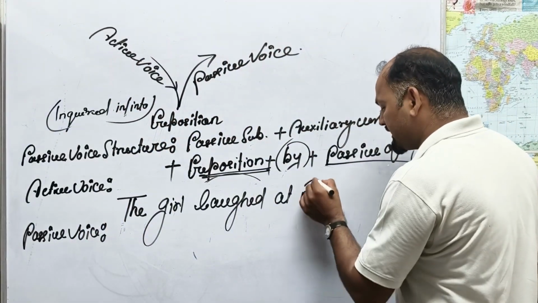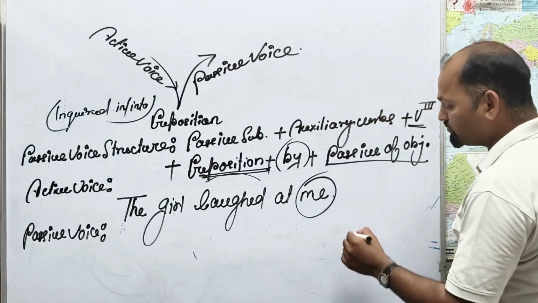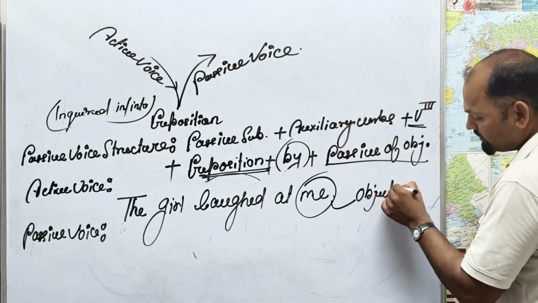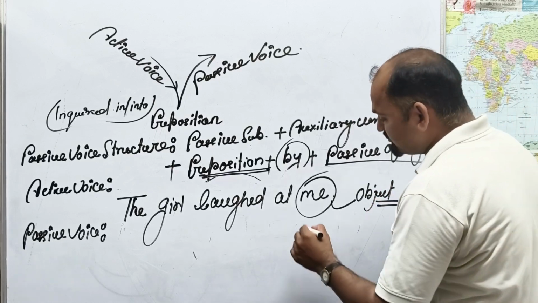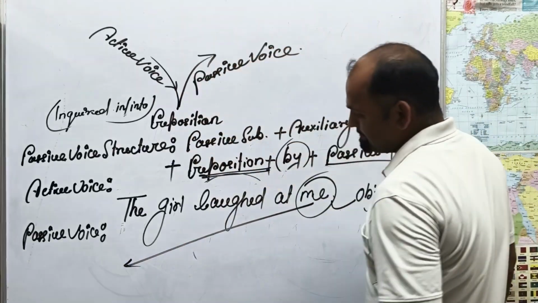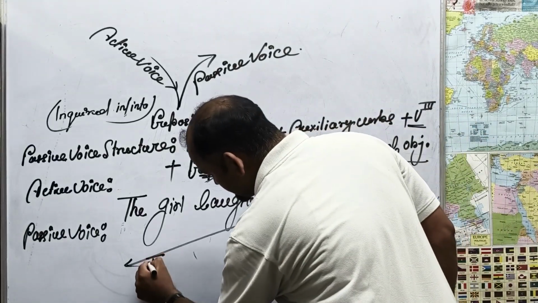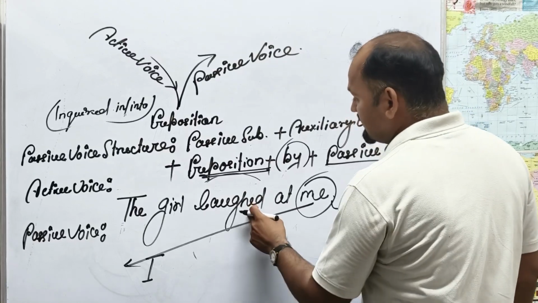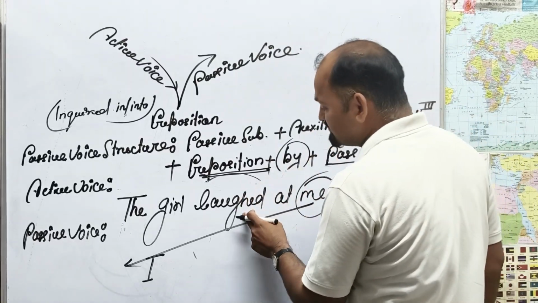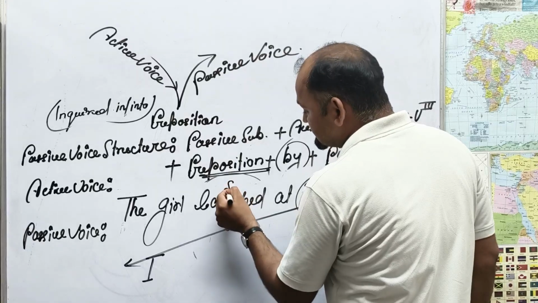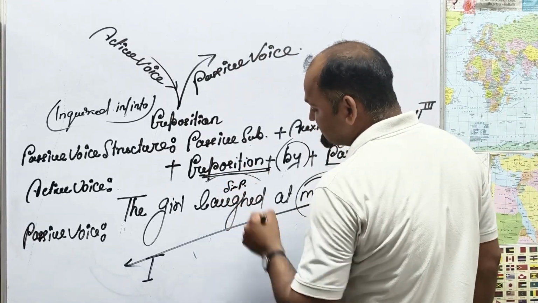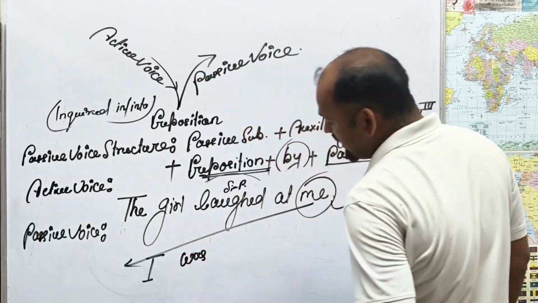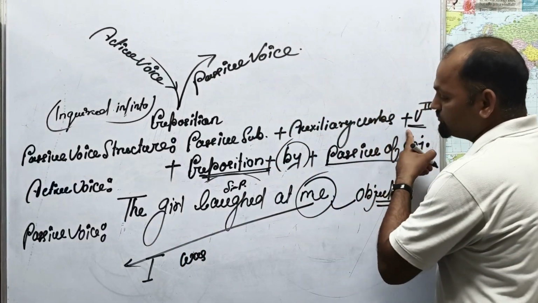First of all, there is an object. What is the object? Me. This is the object. So you have to use here I, I is the passive subject. Laughed is simple past, so accordingly I need an auxiliary verb, was. I was. Then after that the verb third form.